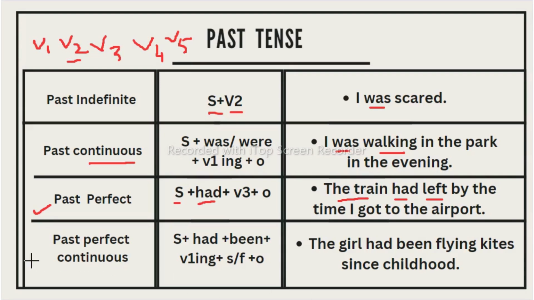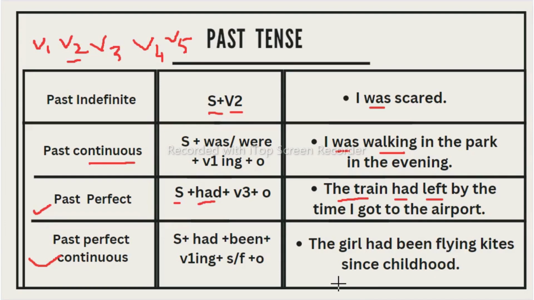Now let us move to this one, past perfect continuous. This past perfect continuous we use to talk about an ongoing action in the past, means the action was ongoing or continuing up to another point in the past. For example, you can see here, the girl had been flying kites since childhood.